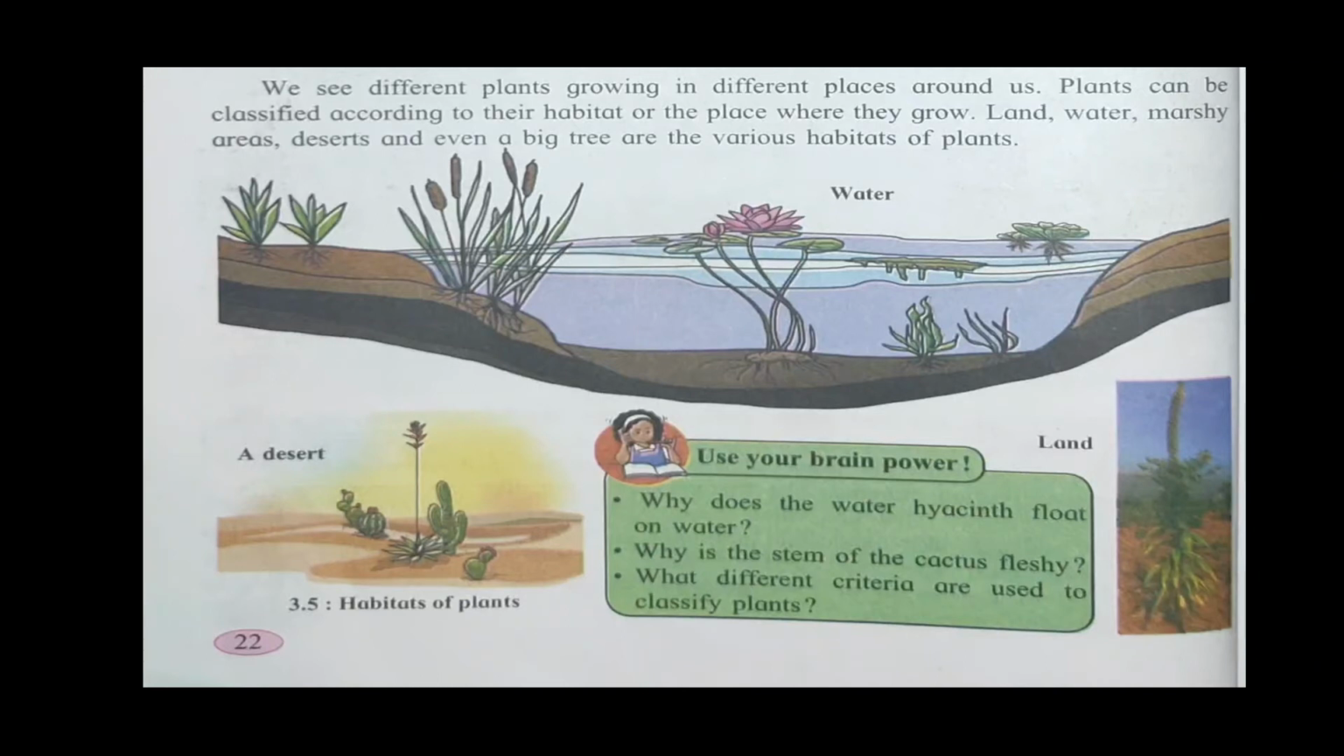Why does the water hyacinth float on water? Why is the stem of the cactus fleshy? And what different criteria are used to classify the plants?